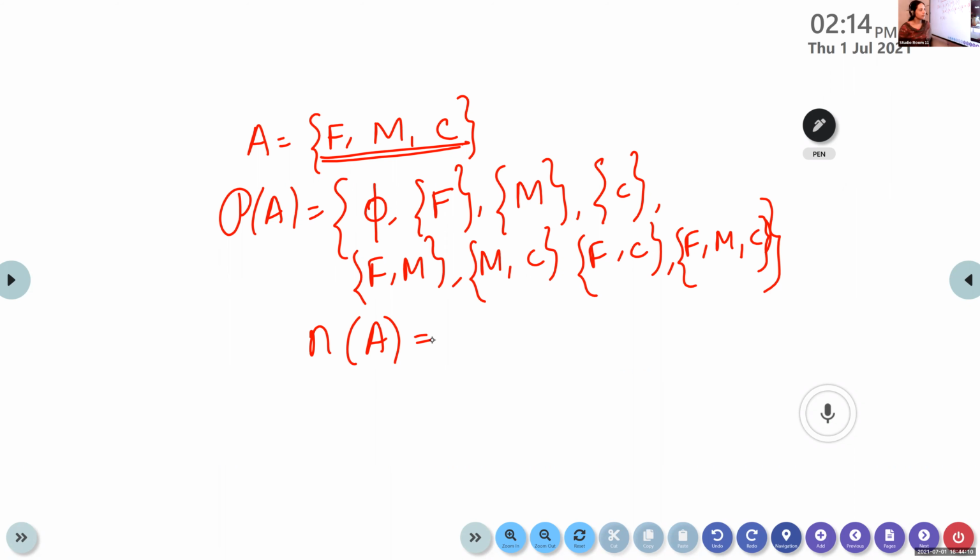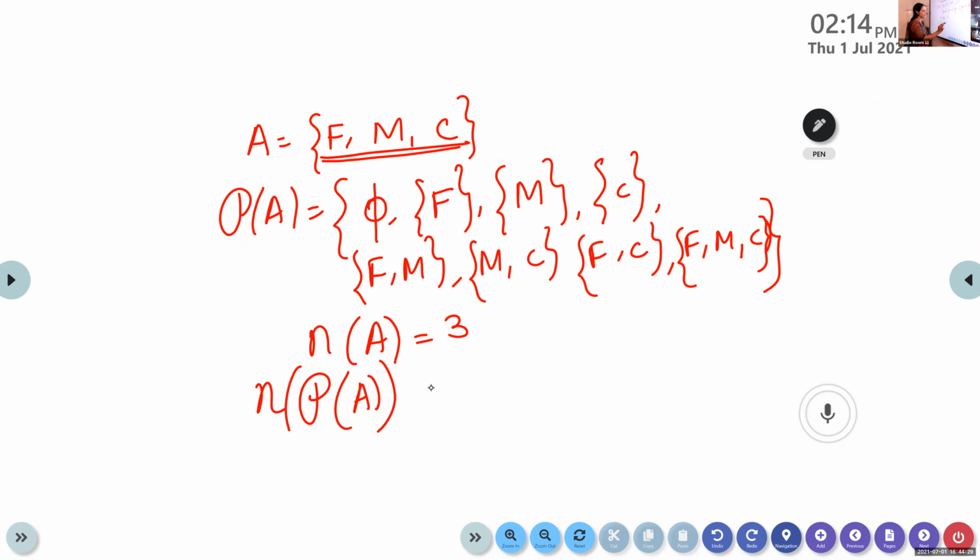What is N of A here? What does N of A stand for? Number of elements in A. Very good. Now look at here and tell me how many elements are here in N of A? 3 elements. So what is the number of elements in P of A?